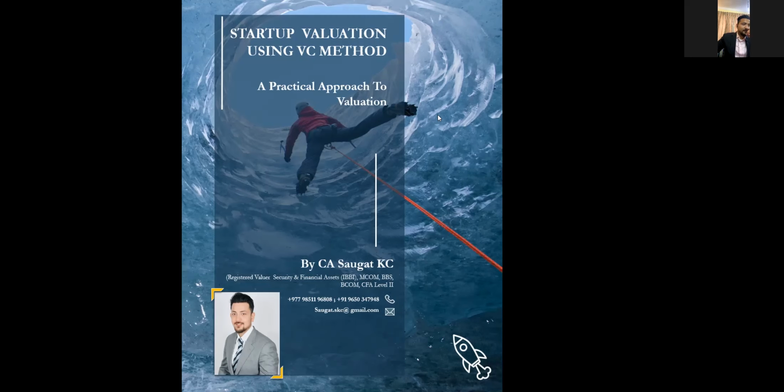Okay, I think we have 21 participants right now. So let me start with the session first. Let me introduce myself. I'm Saugat. I'm a chartered accountant by profession, and I'm a registered valuer under the securities and financial assets class, which is guided by the Insolvency and Bankruptcy Board of India.